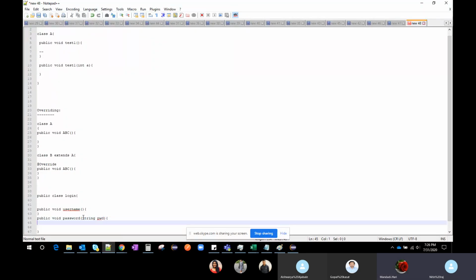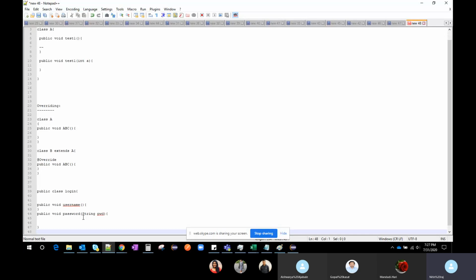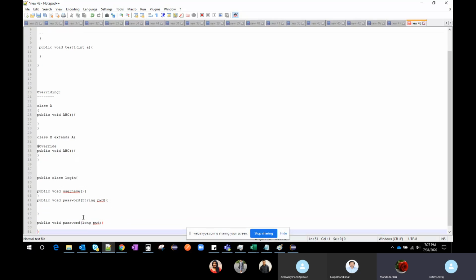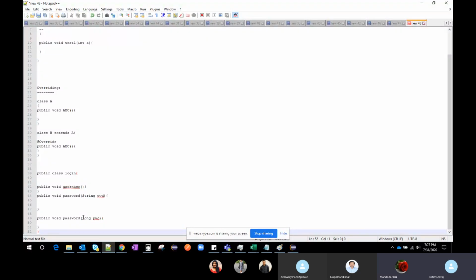In some cases, instead of password, we can add it as a phone number also. That is also one way. So public void password is the same method in the same class, but I'm changing the parameter to long pwd. This is how we use overloading in Selenium.